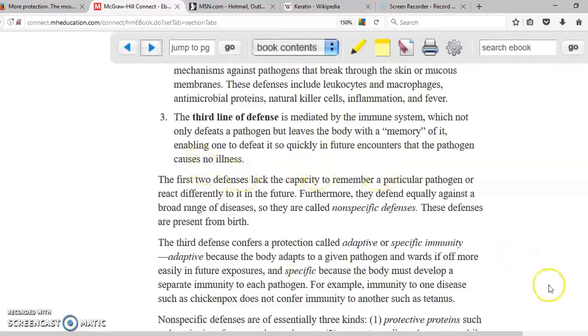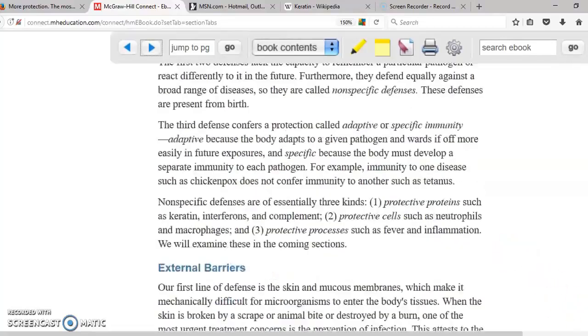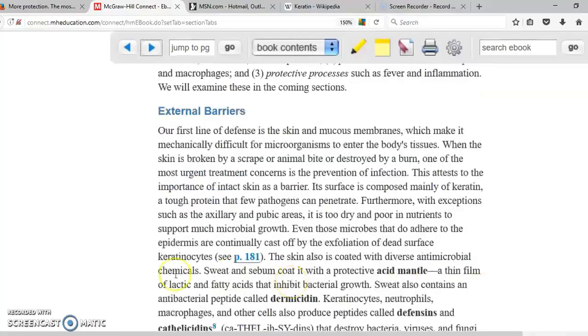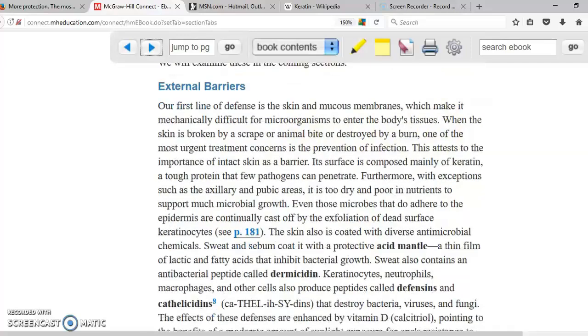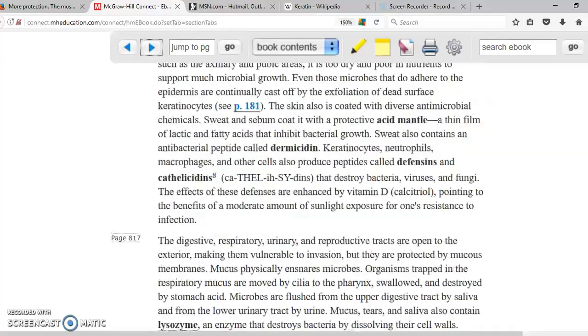So if we keep scrolling down, we're going to see some details. For example, we have in here external barriers. External barriers are basically the skin as well as the mucous membranes that we have in our body. In the skin, we have the keratinocytes. The keratin is a hard protein that will protect our skin and make it very hard for the microorganisms to cross it. Not only that, but we're constantly shedding these cells, so it doesn't allow a lot of time for the microorganisms to develop and multiply and penetrate our skin.